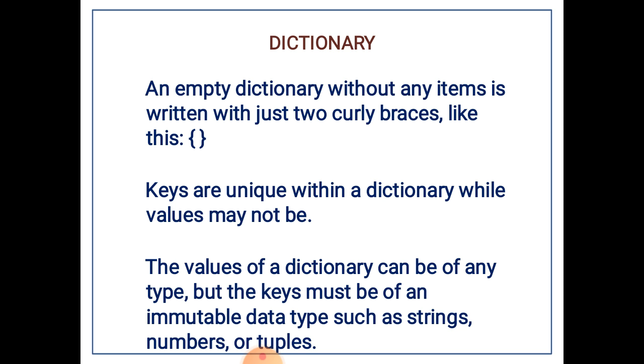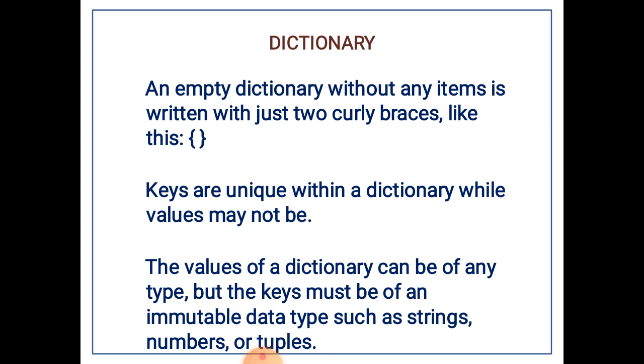The values of a dictionary can be of any data type, but the keys must be of an immutable data type such as strings, numbers or tuples. We have to remember these things while writing a dictionary.